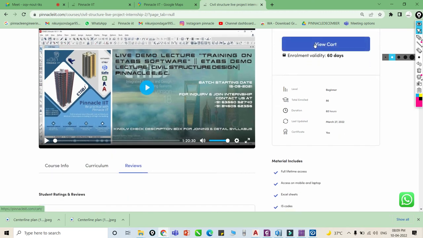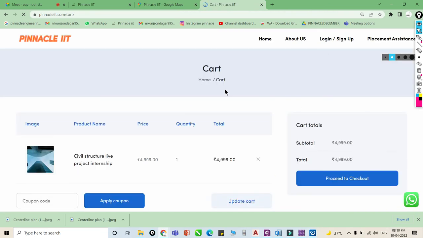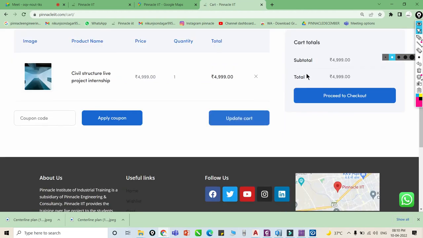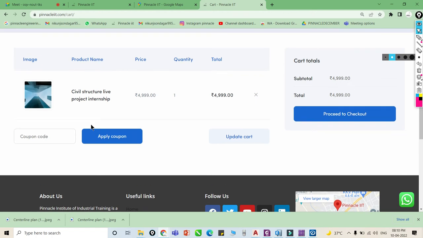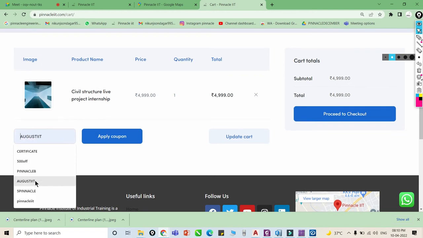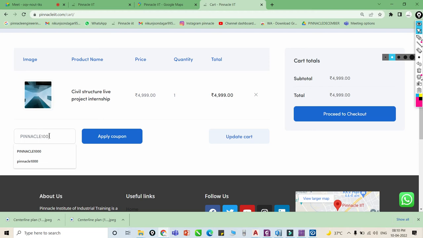Okay, now just click on view cart. Once you click on view cart, you can see the total cost is 4,999. You have to use this code, Pinnacle 1000.